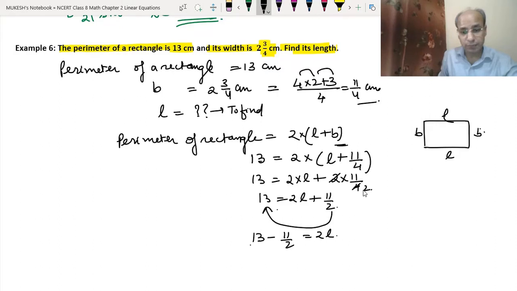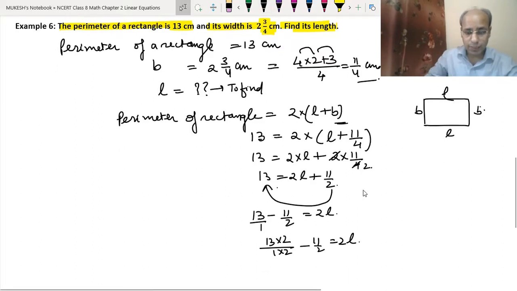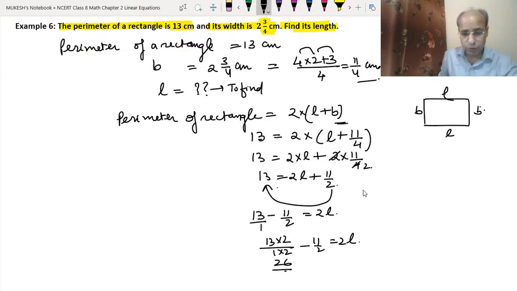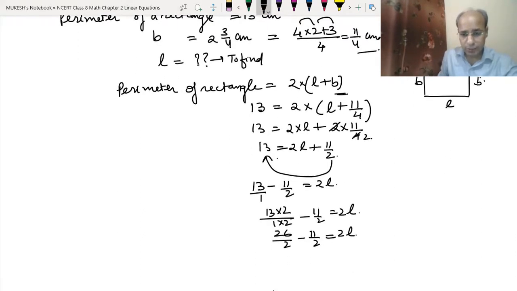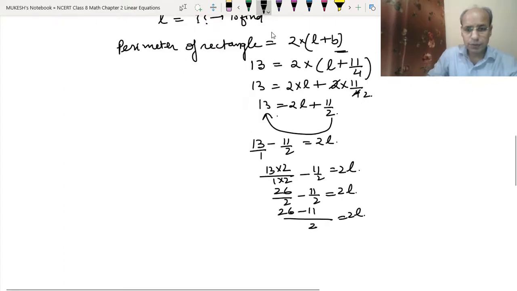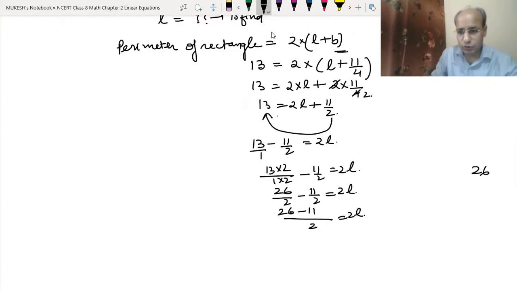Okay, so now 13 we can write as 13 upon 1. Now we will take the LCM of 1 and 2. So LCM of 1 and 2 will be 2. So 13 into 2 upon 1 into 2 minus 11 upon 2 equals 2L. Okay, so 13 into 2 is 26 upon 2 minus 11 upon 2 equals 2L. Now we will write the common denominator. Common denominator is 2. So we have 26 minus 11 upon 2 equals 2L. Now we will subtract 26 minus 11, so we get 15. So we got 15 upon 2 equals 2L.